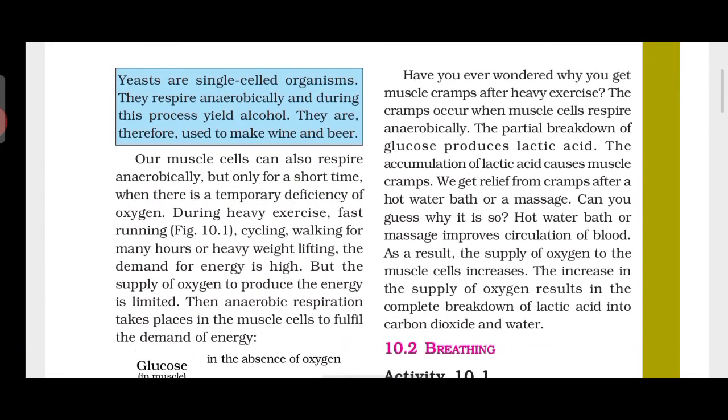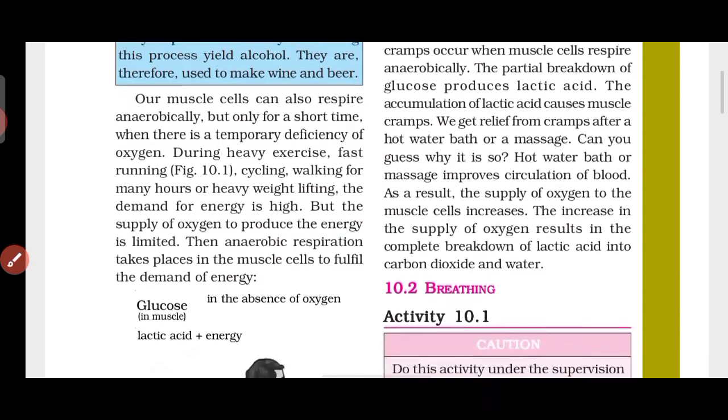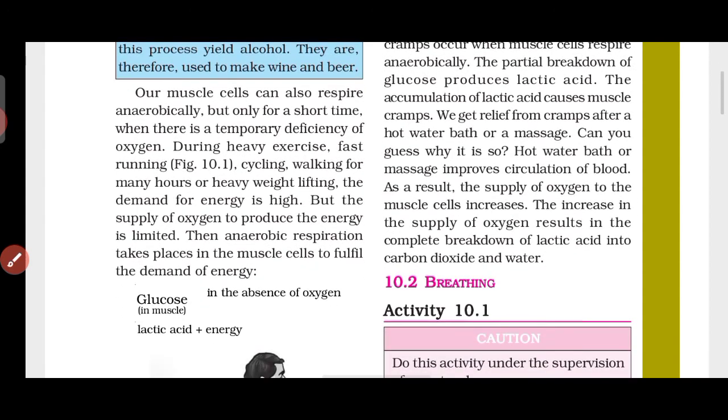Okay, look here, something more is given about yeast. Yeast are single celled organisms. They are not multi-celled organisms like us. Only one cell is there. They respire anaerobically, so what will they produce? We have seen that they will produce alcohol, and that is why they are used to make wine and beer. Yeast are used there.